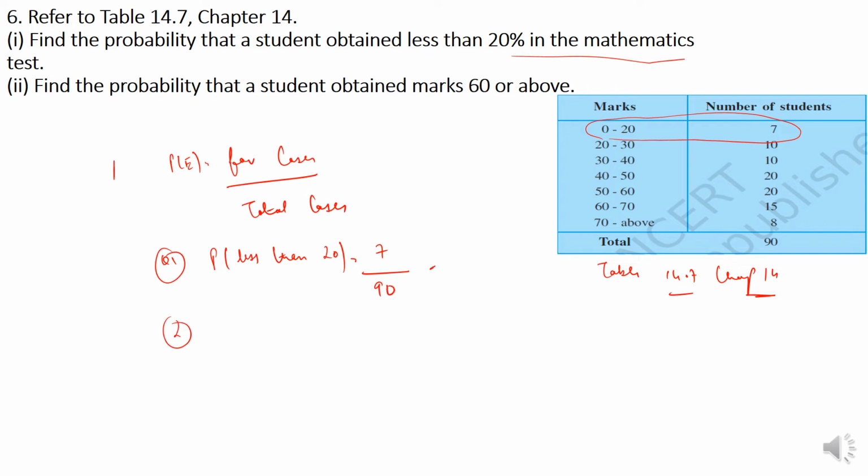Second, find the probability that the student obtained marks 60 or above. 60 or above is these two entries: 60 to 70 is 15, plus 70 and above is 8. So the probability of 60 or above is 15 plus 8 by 90, which is 23 by 90. This is the answer for the sixth question. I hope this was well understood. Why 15 plus 8? Because 60 or above includes this entry as well as this entry. That's why 23.